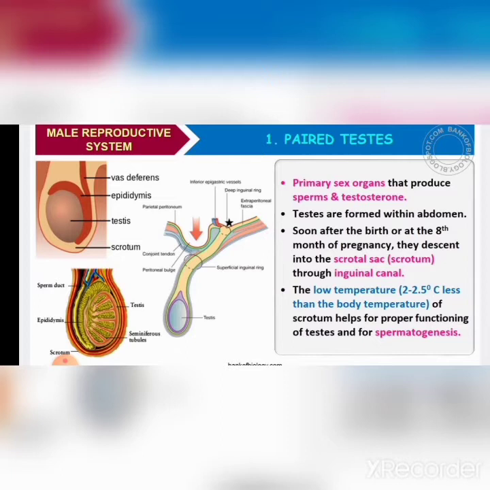The testis is present outside the abdominal cavity because sperm production takes place at a temperature lower than the body temperature, about 2 to 2.5 degrees Celsius lesser. That is why the testis is located outside the abdominal cavity, and it is very important for the production of sperms, that is, for spermatogenesis.